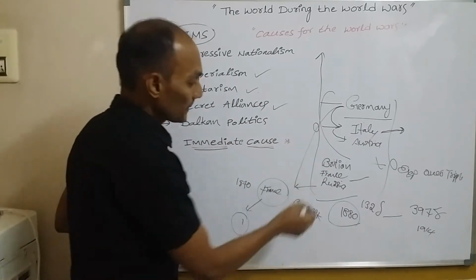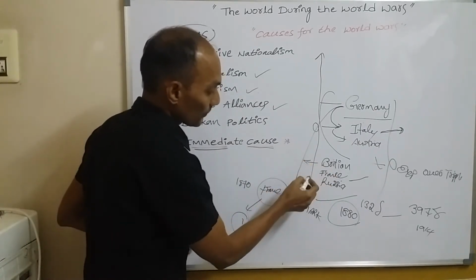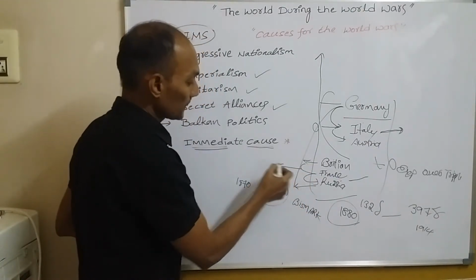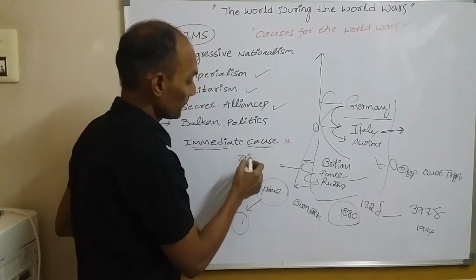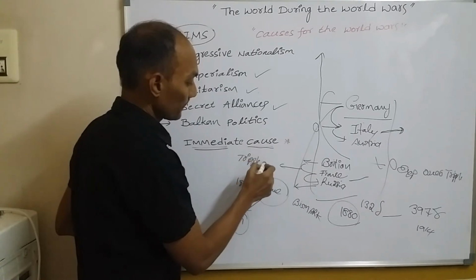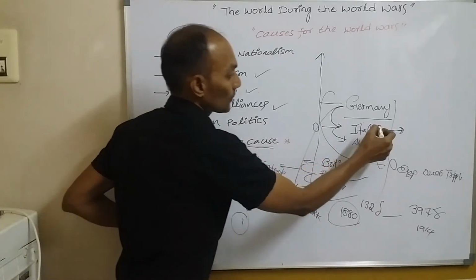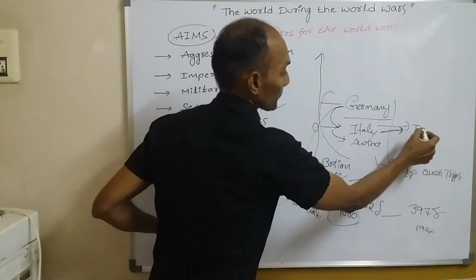On the other side, Britain also made a secret alliance with France and Russia. So this group was called Triple Entente, and this group was called Triple Alliance.